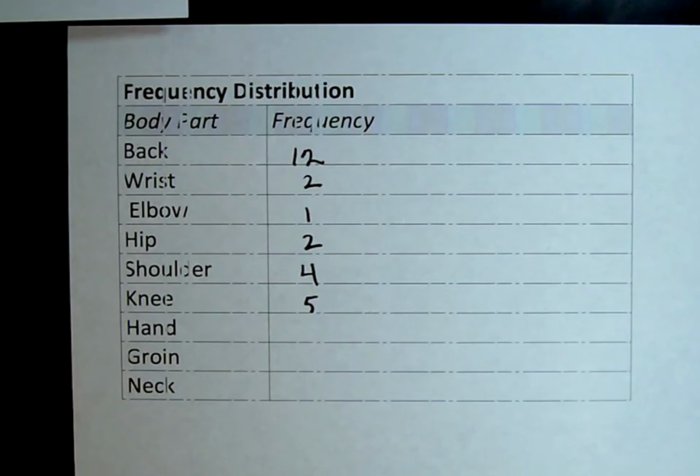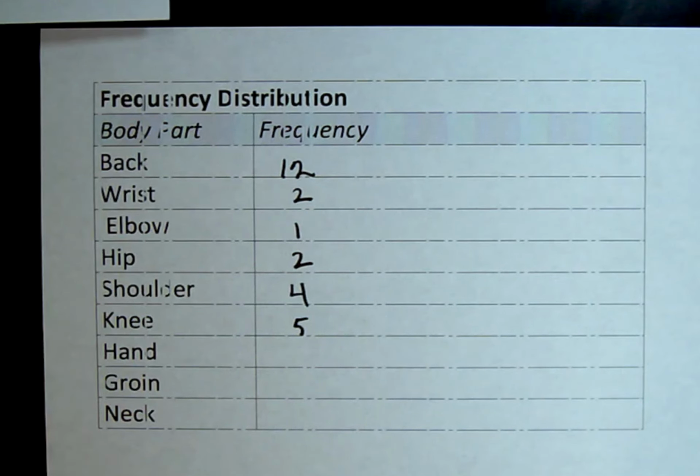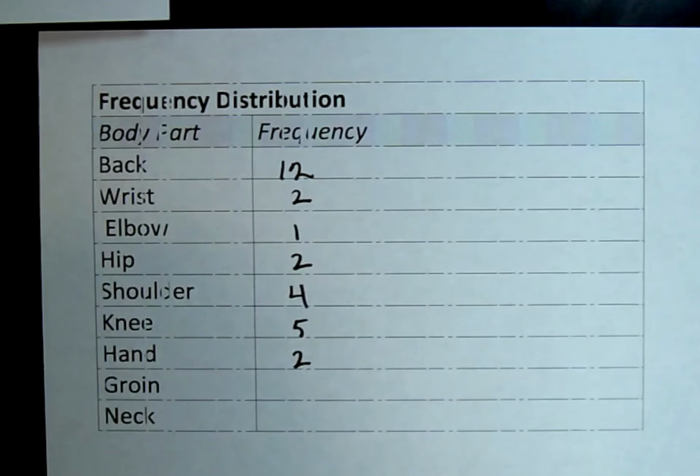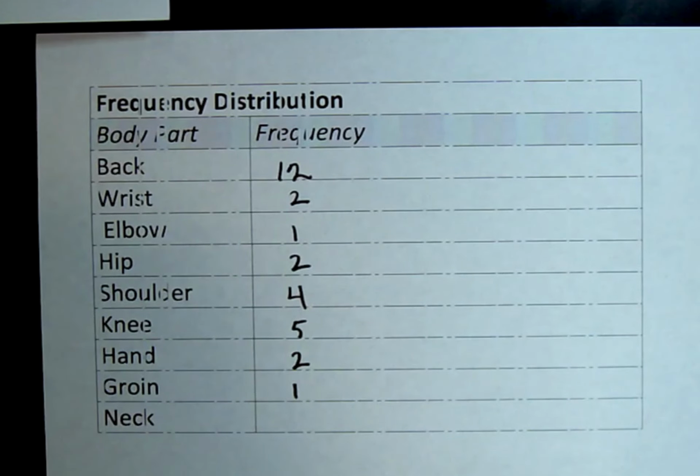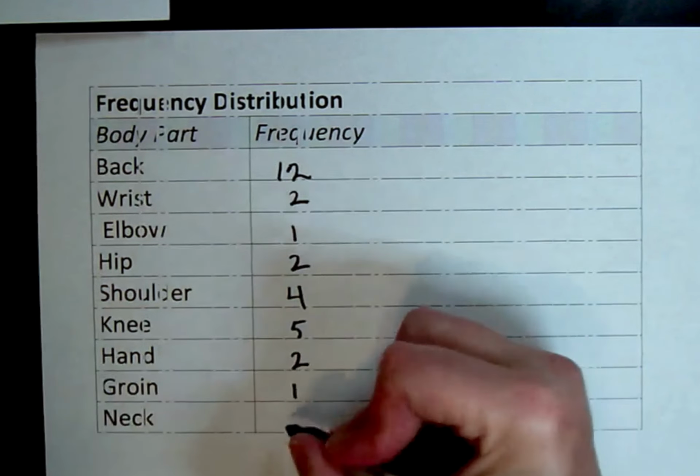Why don't you guys fill in the last 3 for hand, groin, and neck? I'll just shut up for a minute here and let you do that. Okay, I get 2 for hand. I count just 1 groin and I think just 1 neck also. Yeah, okay.